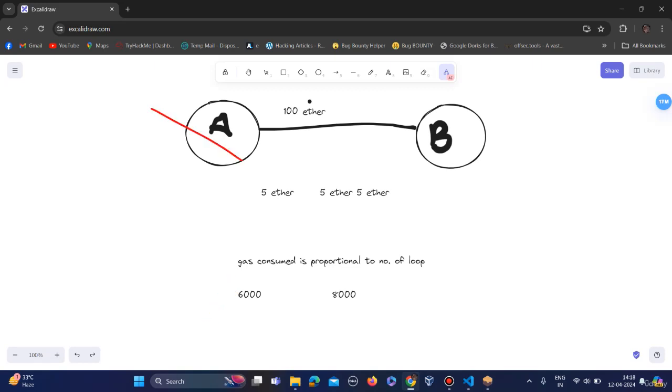Okay, so this transaction will fail, and despite the failed transaction, A will have to pay for the gas fees that occurred before the transaction ran out of gas. So it means that A will have to pay for this 600 units of gas. It won't be like, if the transaction is failed, A won't be paying any funds for this 600 units of gas. It will have to pay for this 600 units of gas even if the transaction fails. Okay, so let's see the practical of this.